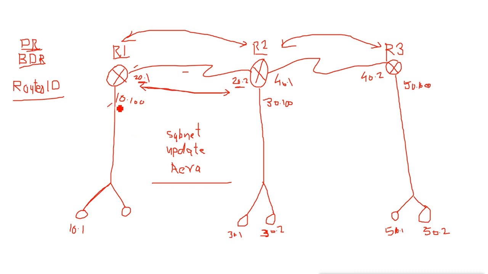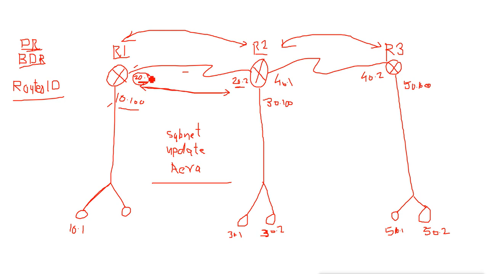On the fast Ethernet interface I have IP 10.0.0.100, and on the serial interface I have 20.0.0.1. Within 10 and 20, what is the highest number? It is 20.0.0.1. So this IP will become the router ID for router 1.